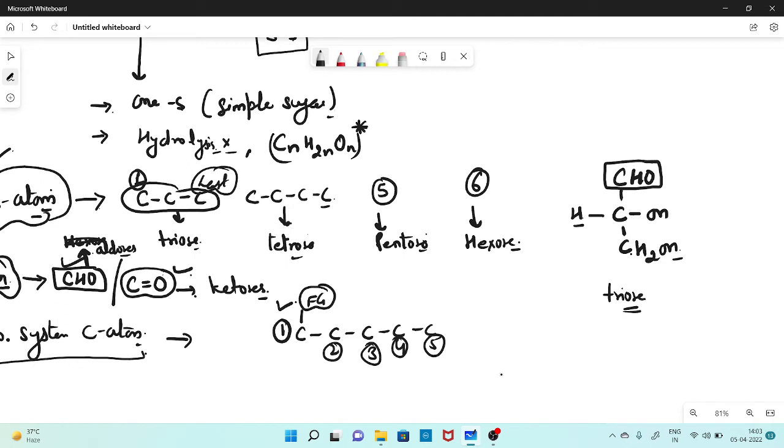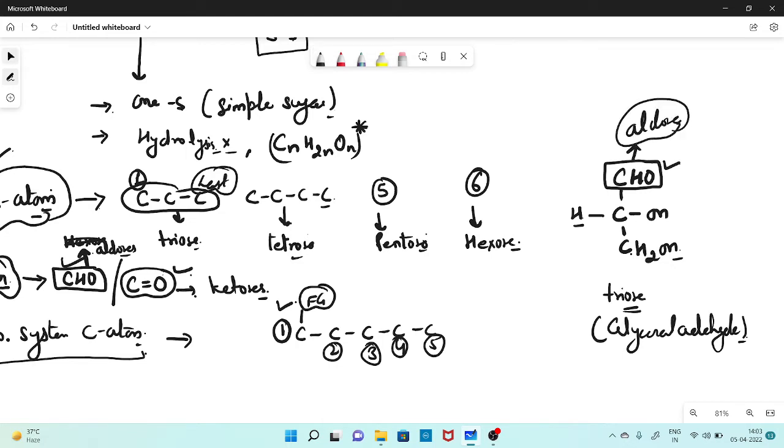This is the structure of glyceraldehyde. Because it contains the aldehyde group, it is an aldose sugar. The first carbon is this one, the second is this one, and the third is this one: 1, 2, 3. This is the numbering system.